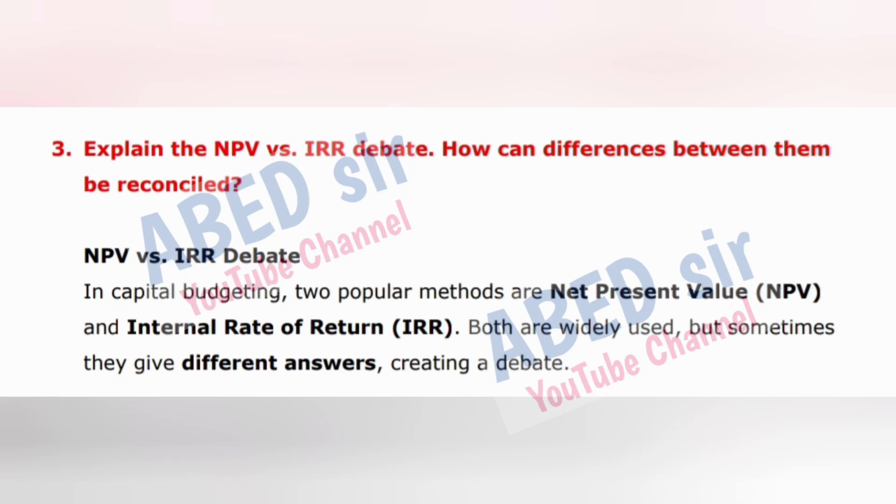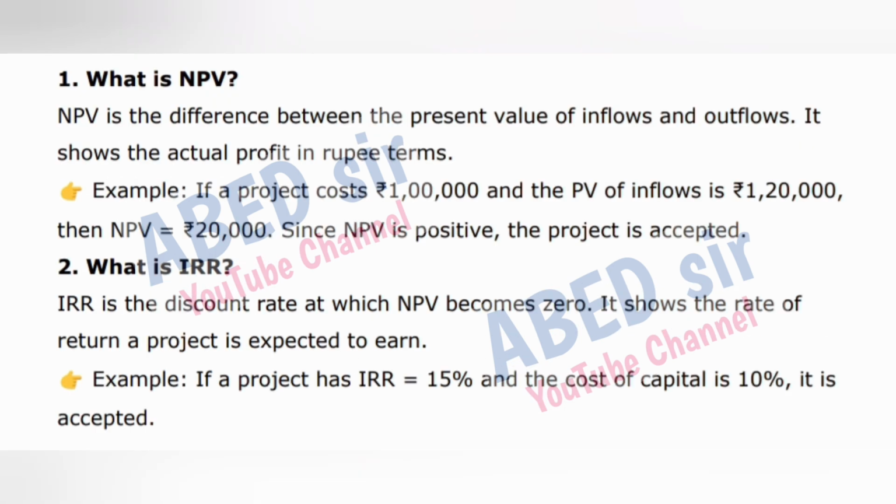NPV versus IRR debate. In capital budgeting, two popular methods are net present value (NPV) and internal rate of return (IRR). Both are widely used, but sometimes they give different answers, creating a debate. 1. What is NPV?